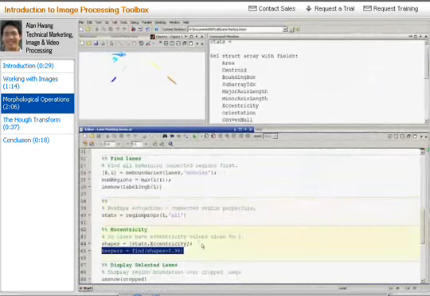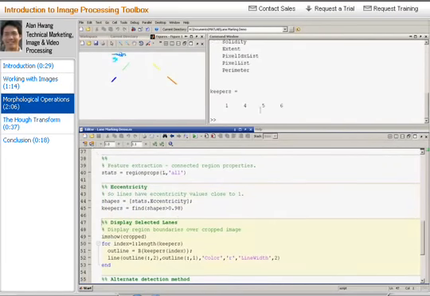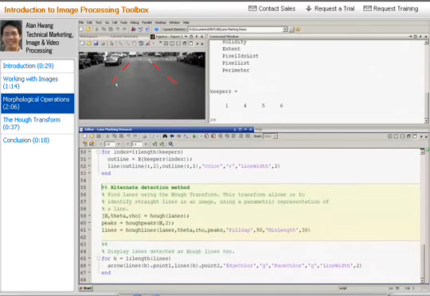In the next cell, we investigate the eccentricity for each of these objects and threshold them to find the lanes. 4 indices are captured, and we can confirm that these indices belong to the lane objects by drawing their boundaries found earlier using the bwboundaries function. In this cell, we wrap the line function inside a for loop and draw a red line around each of the selected blobs in the original image. As you can see, we've successfully identified the lanes within the image. However, there's another method we will investigate.